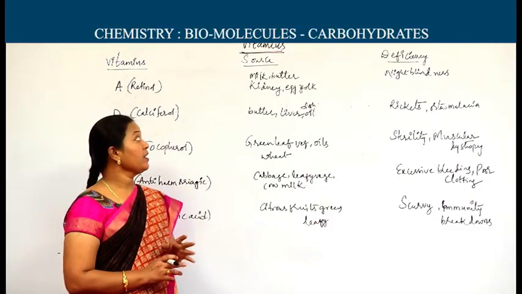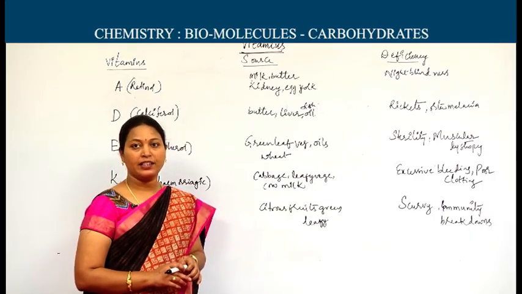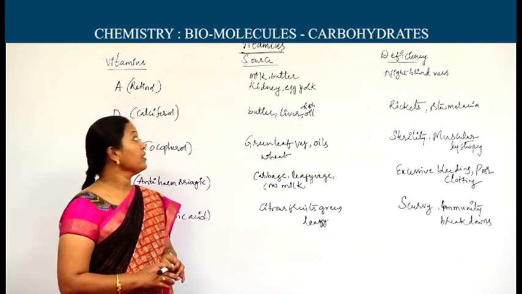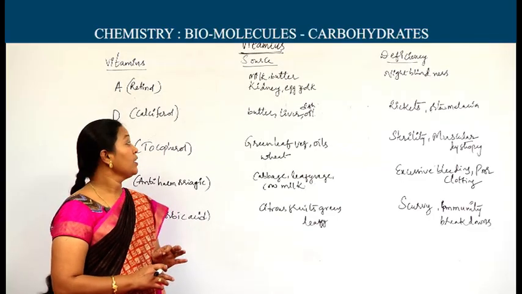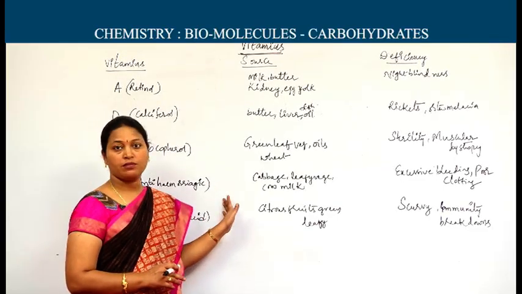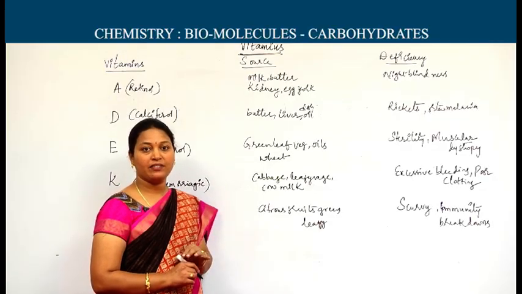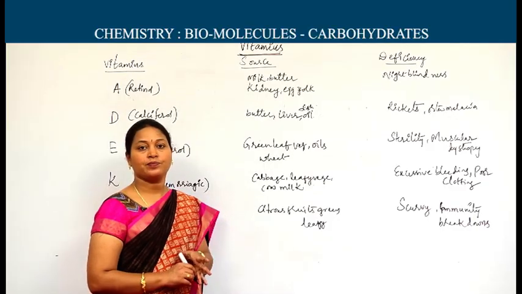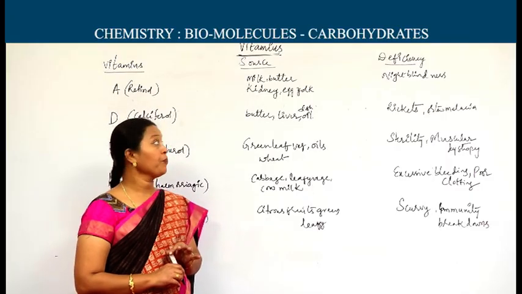As the name itself says, vitamins are very much necessary for growth and maintenance. They control the regular activities. Mainly we get these vitamins through food only. There are different types of vitamins which are very much necessary for our regular metabolic activities. These are especially necessary for children, pregnant women and growing children also.